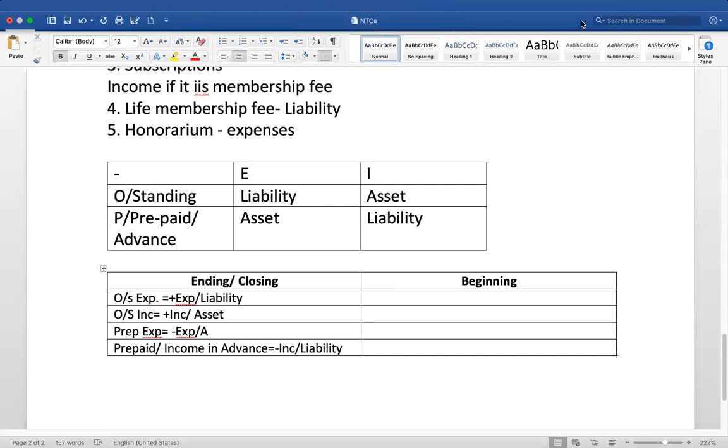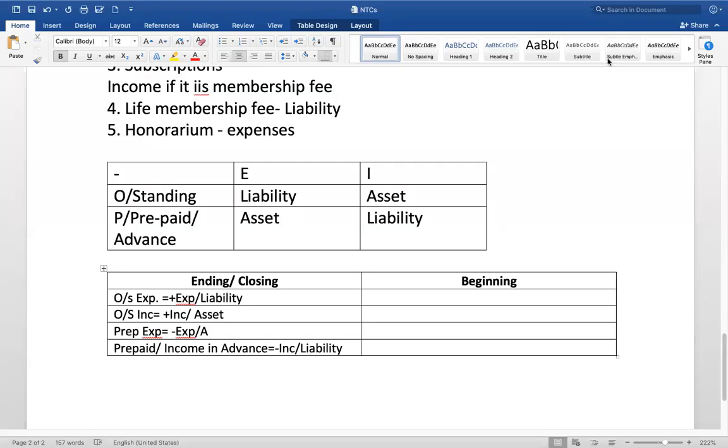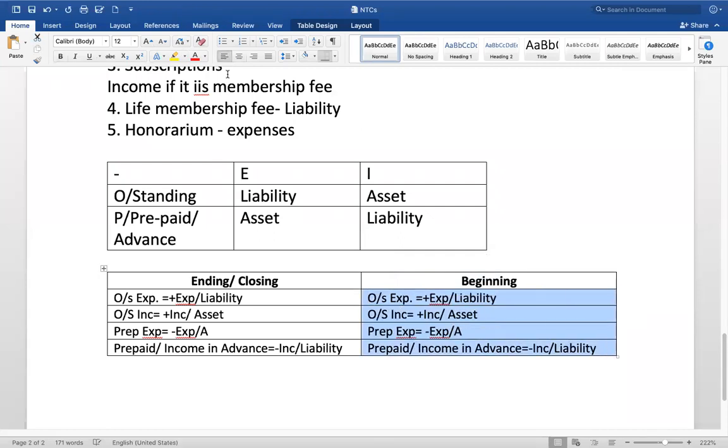Now the last part. If these same items are in the beginning, how do you treat them? Outstanding expenses, if they are in the beginning, just make the opposite: deduct from that particular expense.